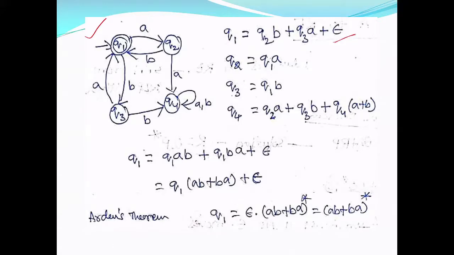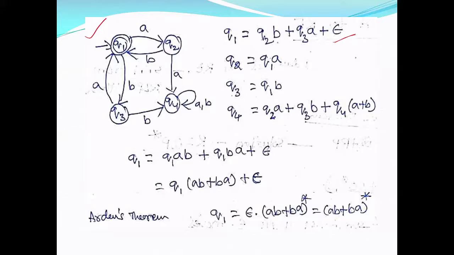Then Q1 to Q1, there is no transition, so that Q1 term is missing. So we are not going for V1 alpha 1 1. There is nothing which reaches from 1 to 1, so that term is missing. That is phi. Phi means nothing, so we eliminate that. Then V2 alpha 2 1, V2 is Q2, alpha 2 1, that means an edge that will make you reach from Q2 to Q1 is B.